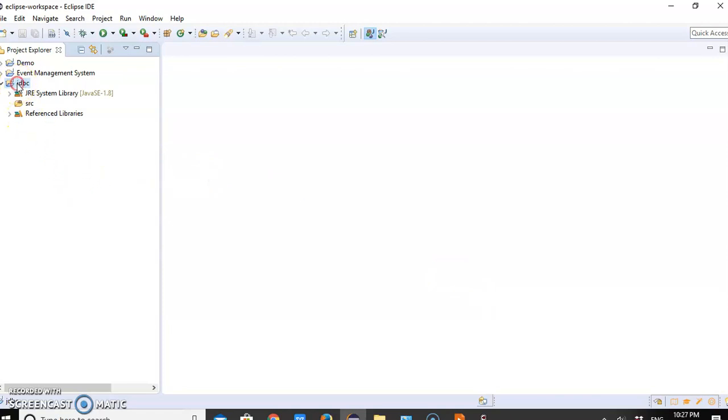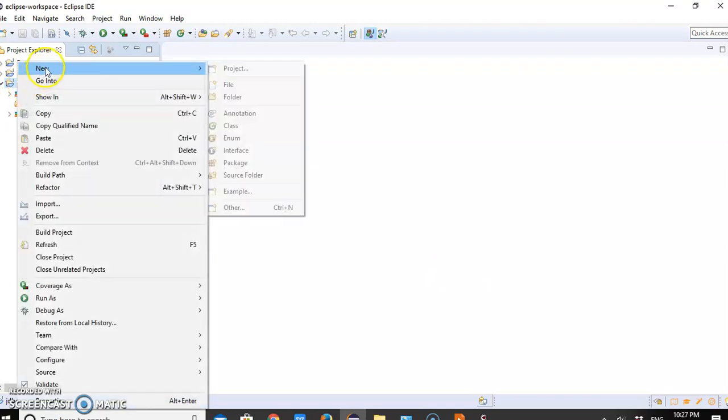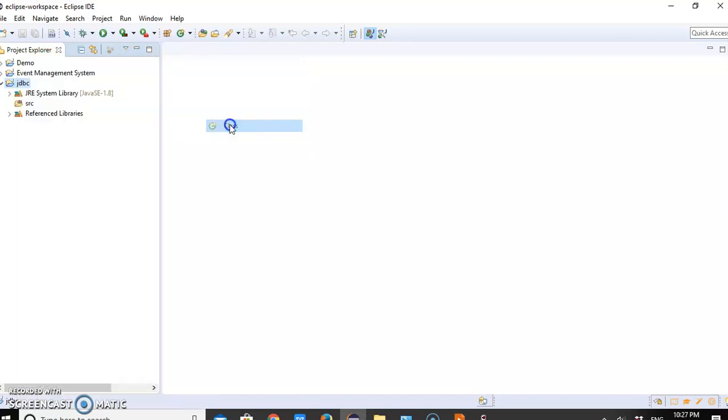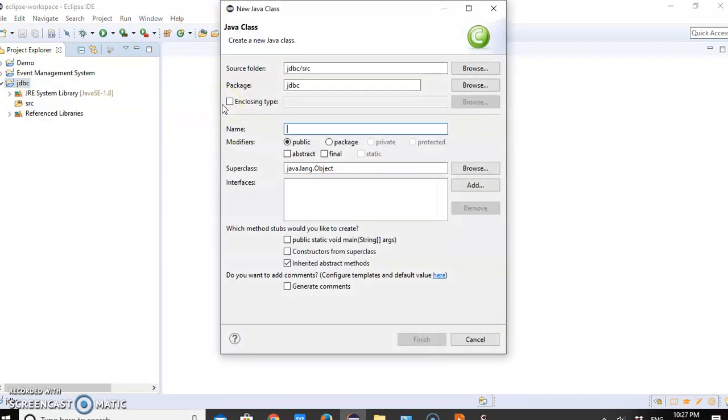After that, we require one Java class for the program. In this Java class, we will write the code for JDBC connectivity. Here we need to write the name of the Java class, suppose JDBC.